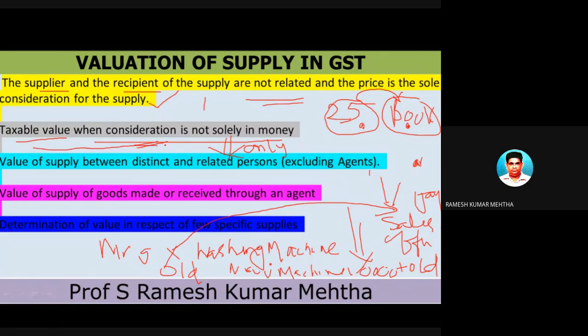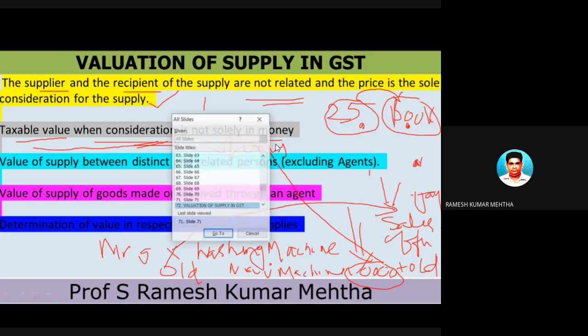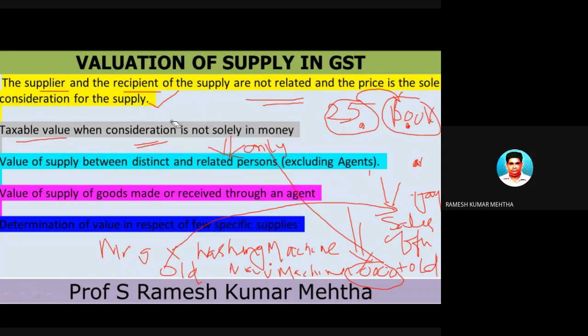So this is the kind of transaction where consideration is not solely in money. Here the consideration is what? She is getting a new machine, but what about Vijay Sales? Not only is it getting 10,000 rupees, but Vijay Sales is also getting the old machine. So how do you evaluate the supply of goods in such a case? That is the second aspect.